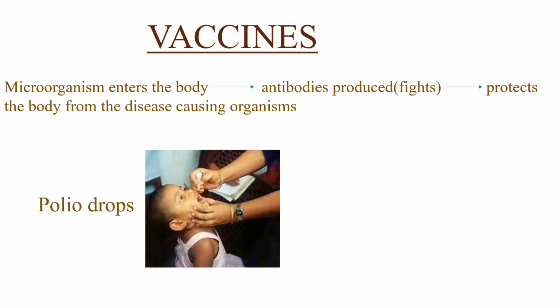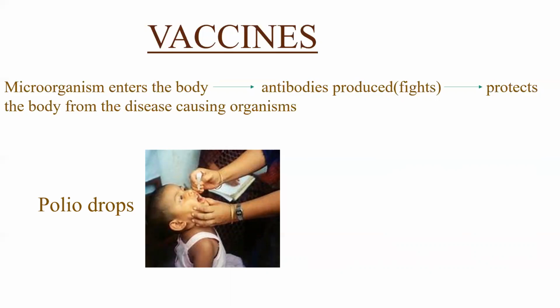So that when you're affected with some microorganism which causes harm to your body, these polio drops protect your body and give you strength, so that the microorganism does not harm your body. So vaccines are those which protect you from the harmful microorganisms. In that way, microorganisms are used for the production of vaccines also.